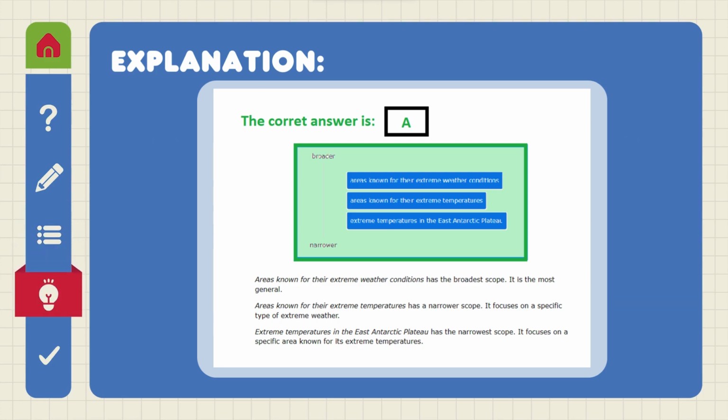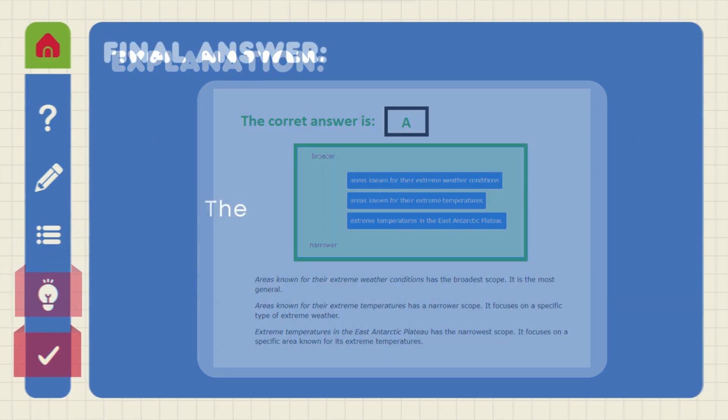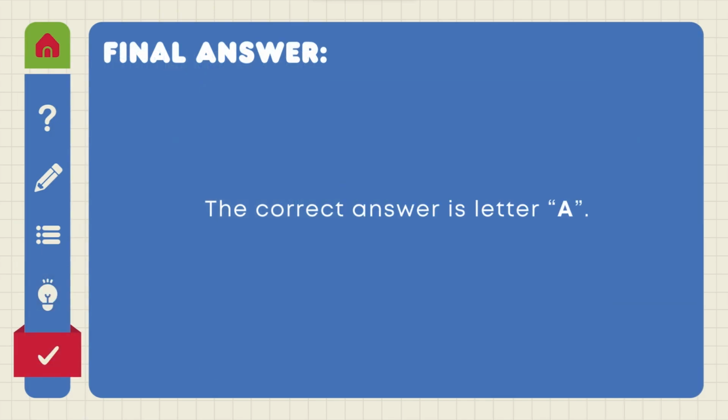Areas known for their extreme weather conditions has the broadest scope. It is the most general. Areas known for their extreme temperatures has a narrower scope. It focuses on a specific type of extreme weather. Extreme temperatures in the East Antarctic Plateau has the narrowest scope. It focuses on a specific area known for its extreme temperatures. For our final answer, the correct answer is letter A.